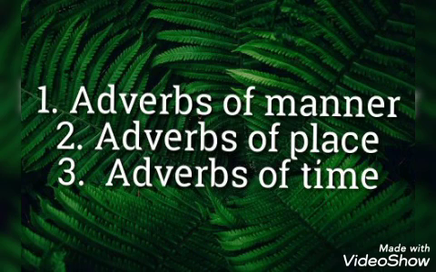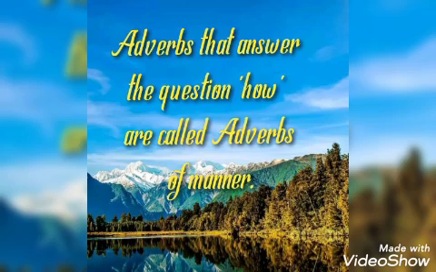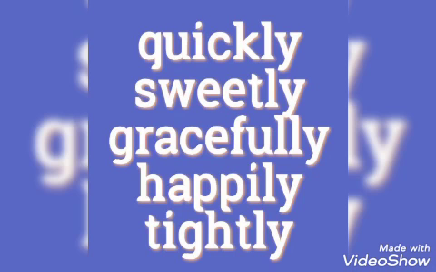In our book, we see three kinds of adverbs. Adverbs of manner, adverbs of place, adverbs of time. Adverbs of manner. Adverbs that answer the question how are called adverbs of manner. For example, quickly, sweetly, gracefully, happily, tightly.